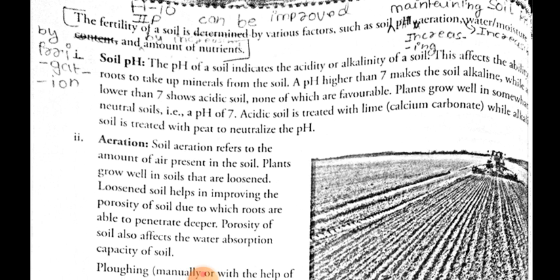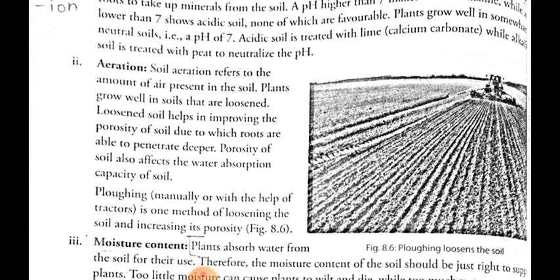The next important factor of the soil is aeration. Soil aeration refers to the amount of air present in the soil. Plants grow in soil that is loosened. Already we know that before growing crops, the farmer always ploughs the field. Why does the farmer plough the field? To loosen the soil, because plants grow in places where there is space in the soil.